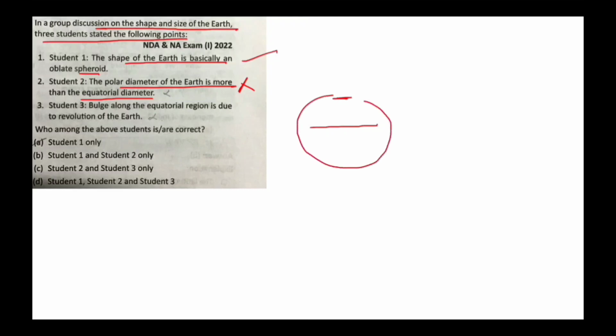This is the shape of Earth. Bulge along the equatorial region is due to the revolution of the Earth. This is also incorrect. Bulge is due to Earth's rotation, that is due to centrifugal force exerted by rotation. So, 3 is incorrect. Student 1 only, A is your answer.